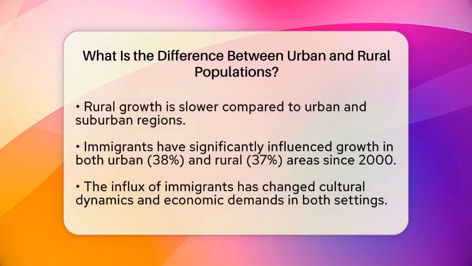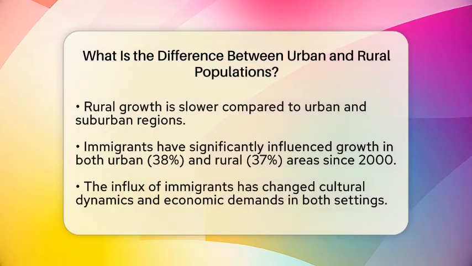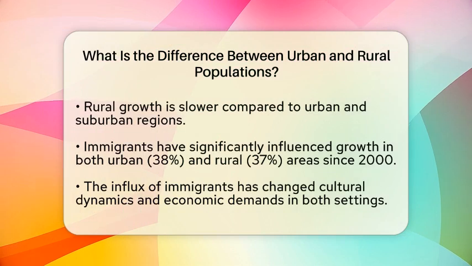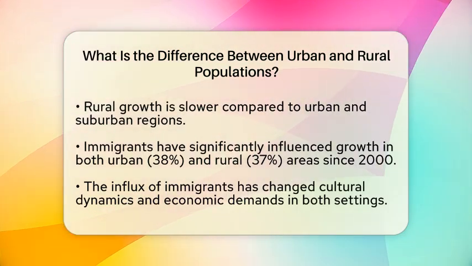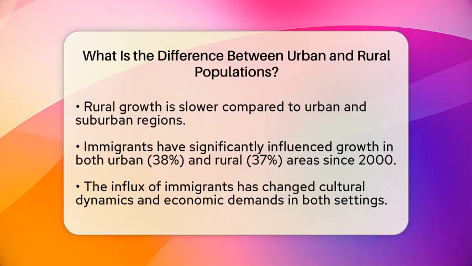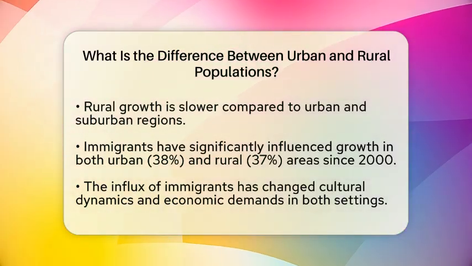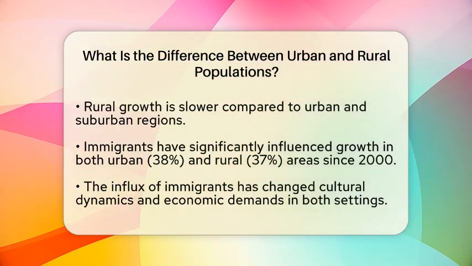Since the year 2000, suburban areas have experienced the most significant population growth at 39%. Urban areas have followed with a growth rate of 26%, while rural areas have seen a slower increase of 22%. This trend shows that while rural areas are growing, they are not keeping pace with urban and suburban regions.